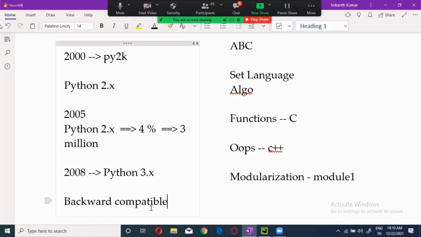When you release a new version, you always see that new updates are coming, right? This is nothing but, whatever the previous version or approach is, you are adding some new features to it. Now, if there is anything in the previous version, will they delete it? No, they will never delete it.